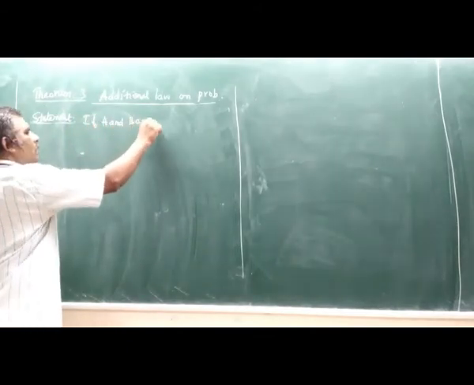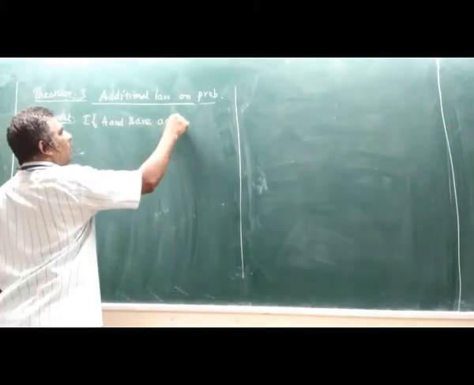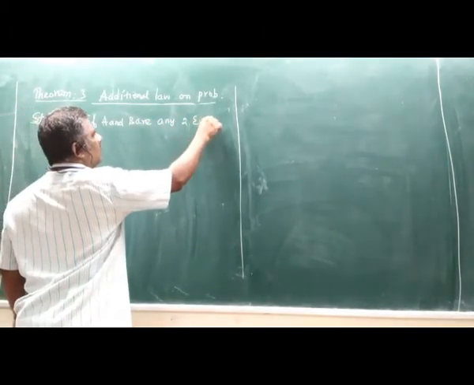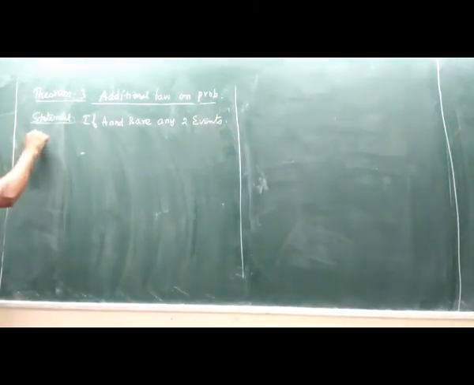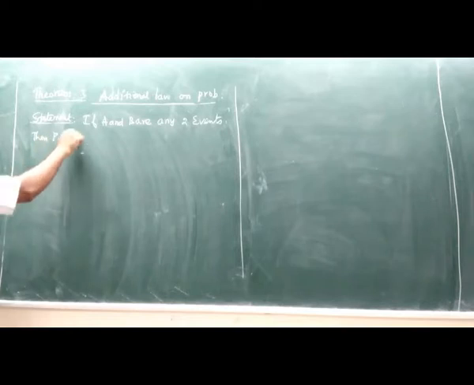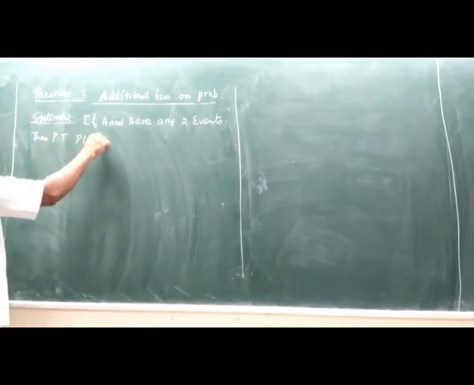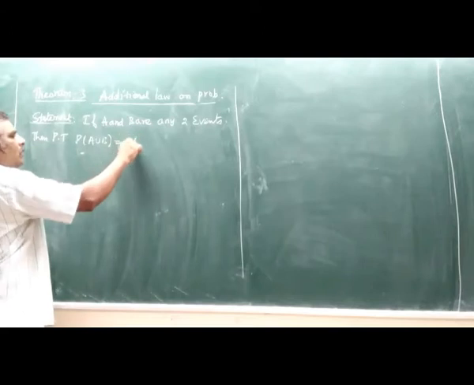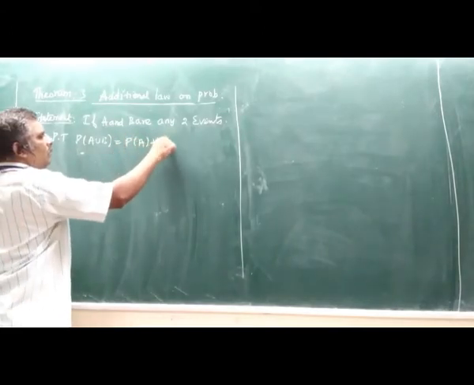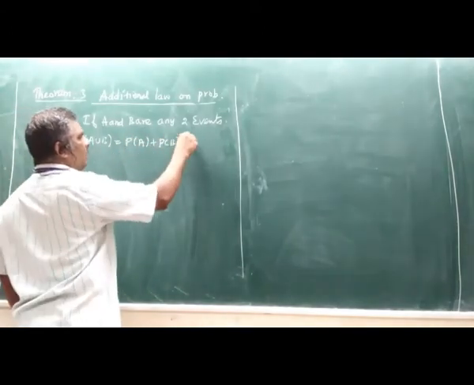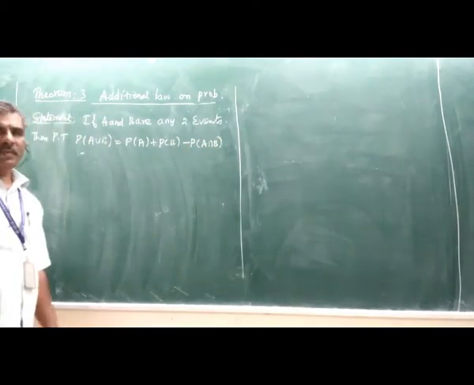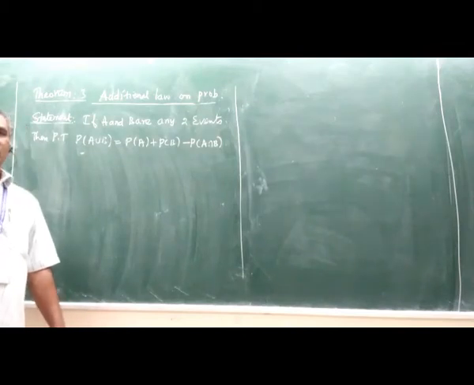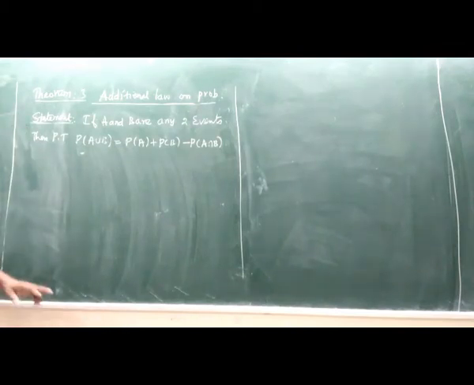A and B are any two events. Then prove that probability of A union B equal to probability of A plus probability of B minus probability of A intersection B. This is the statement. Now we will see how to prove this addition law of probability.